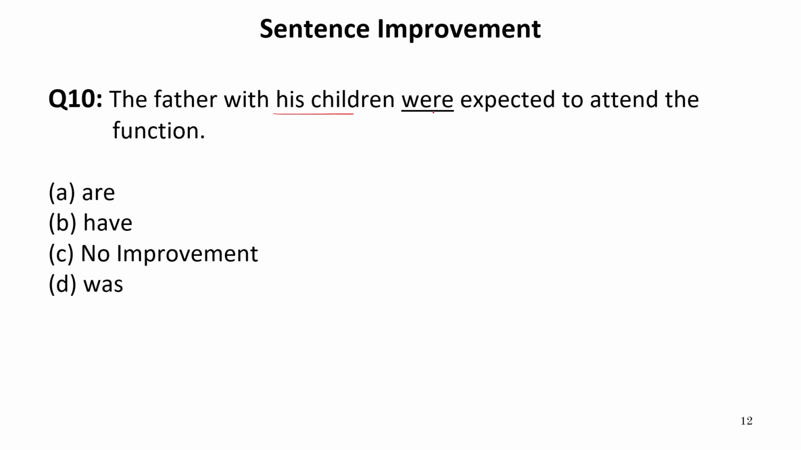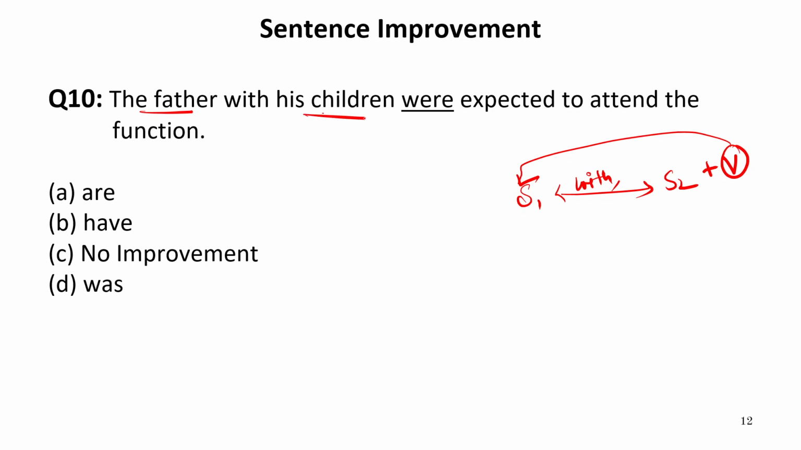The father with his children were expected to attend the function. Now, according to subject-verb agreement, whenever two subjects, subject 1 and subject 2, are connected with any preposition such as with, along with, no less than, among, unlike, besides, etc., we use the verb according to the first subject. Now, here we have two subjects, the father and his children, connected with the preposition with.